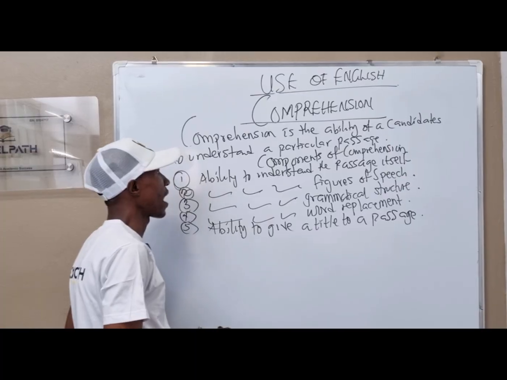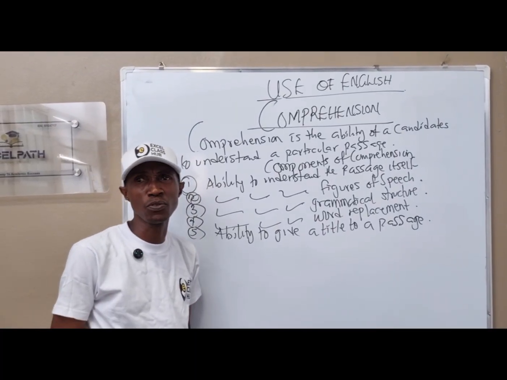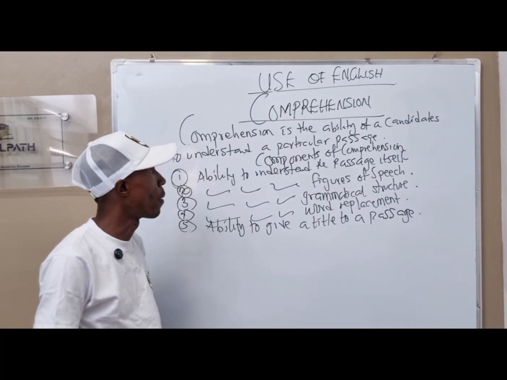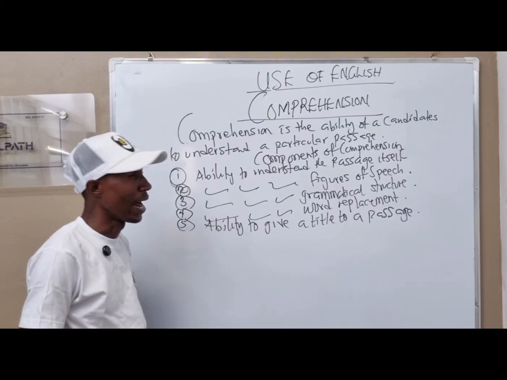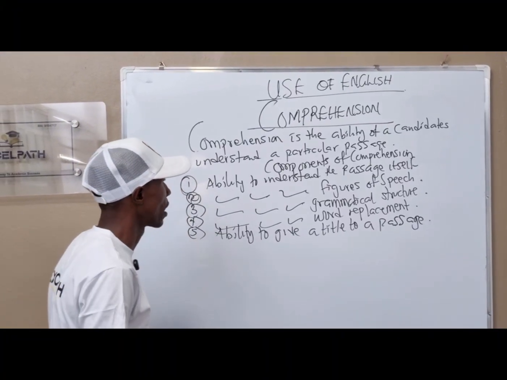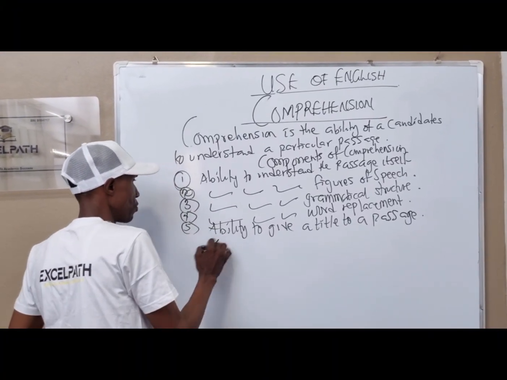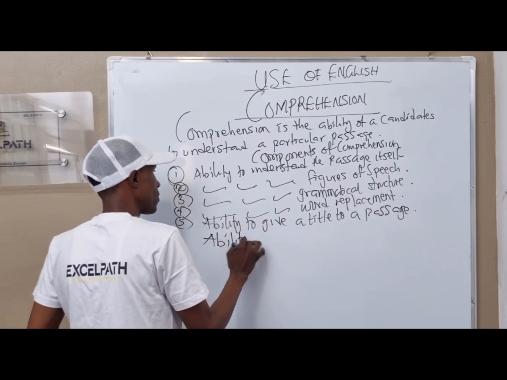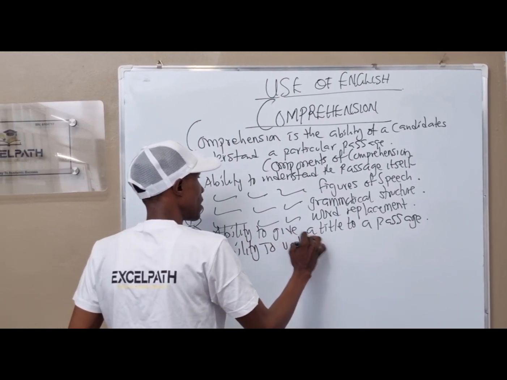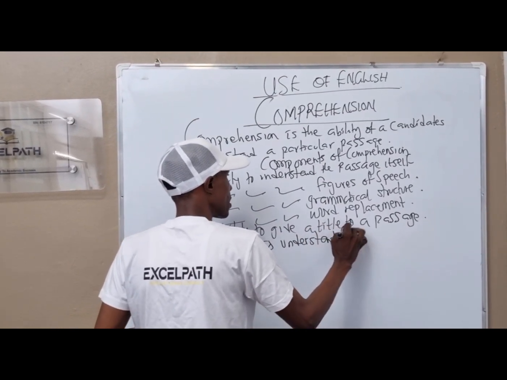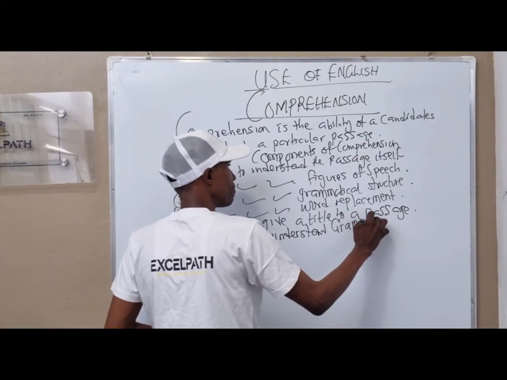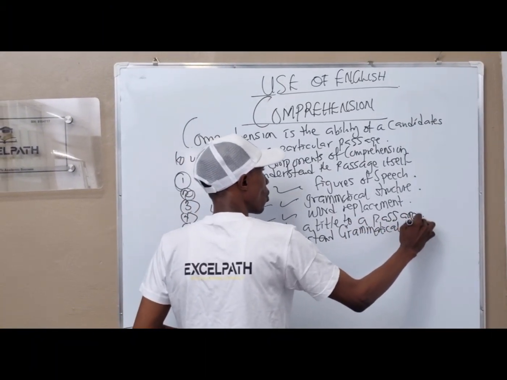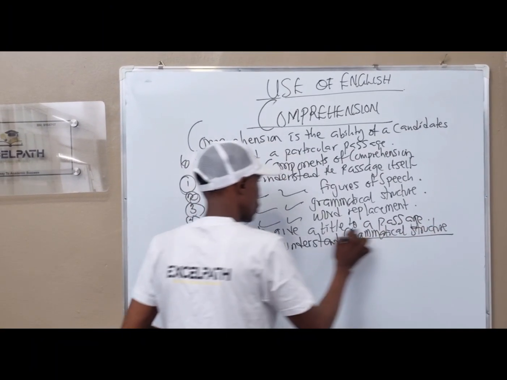So these are the components you are expected to see in your comprehension. And this hour, we are going to be looking at one of them. We are going to be looking at ability to understand grammatical structure.